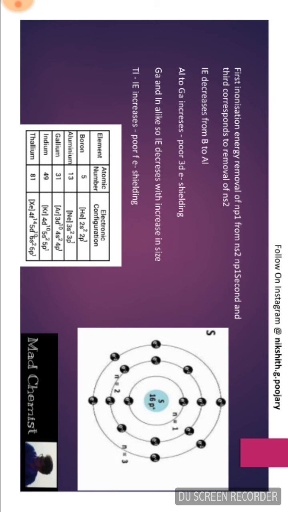2. That is because the group 2 elements have an ns2 configuration, which is a stable configuration. So the energy needed to remove the outermost electron becomes more. But in the case of group 13, it has ns2 np1 configuration, where the np1 electron is easily removed, and also the p electrons are at a greater distance from the nucleus when compared to the s electrons.